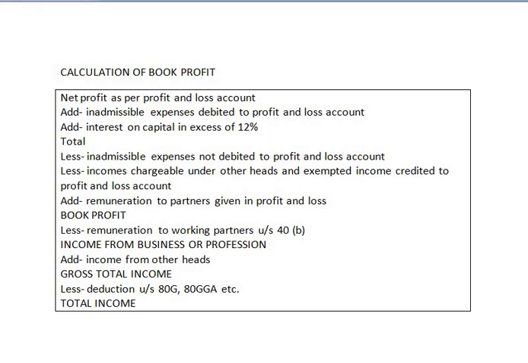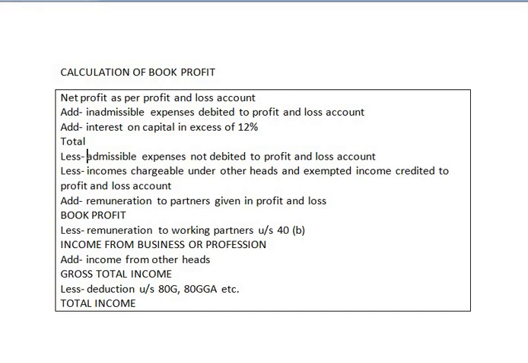When we add all disallowable expenses as well as disallowable interest, we get a total figure. From this total figure, we have to deduct admissible expenses which are not debited to the P&L account.